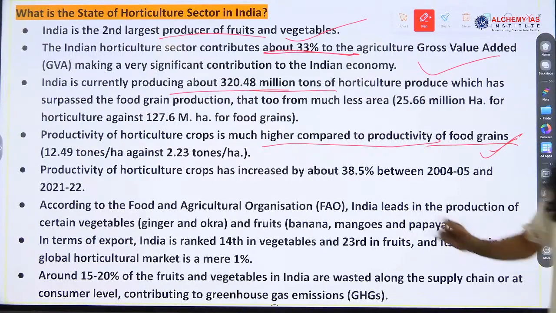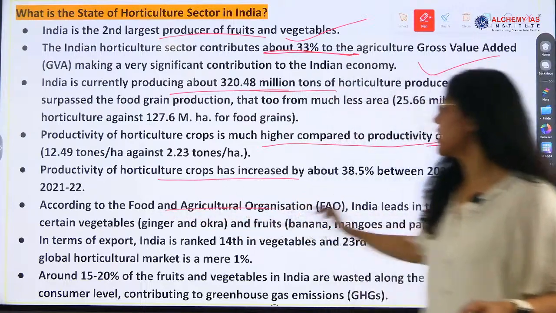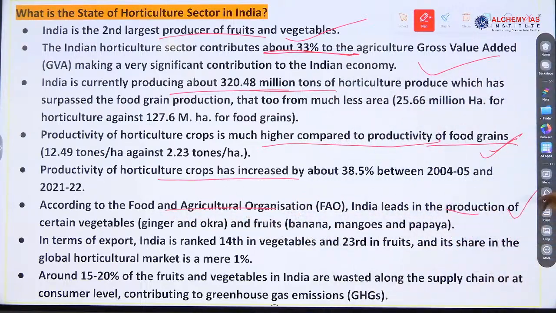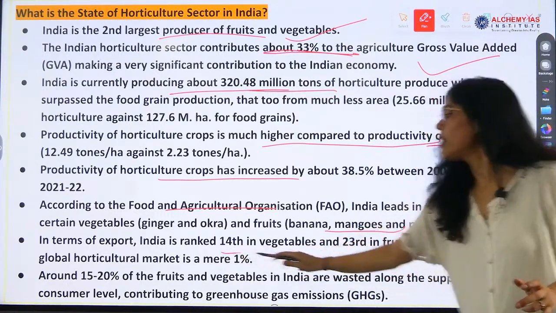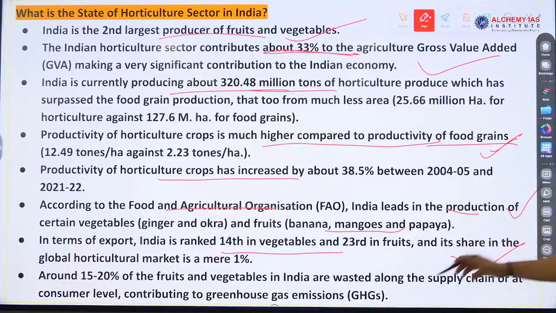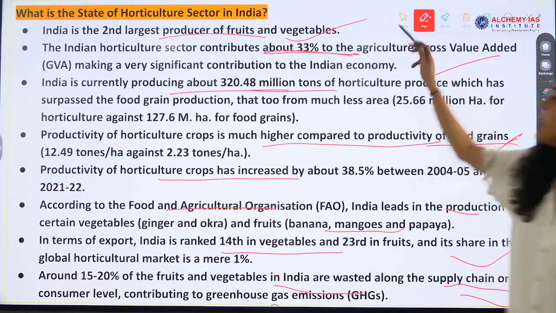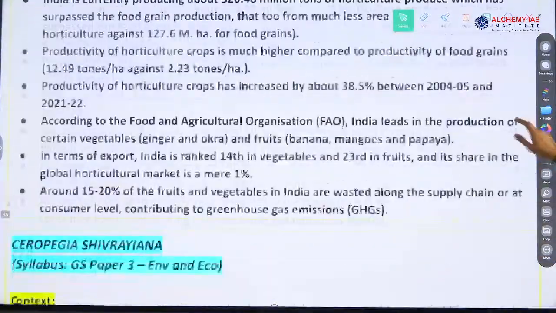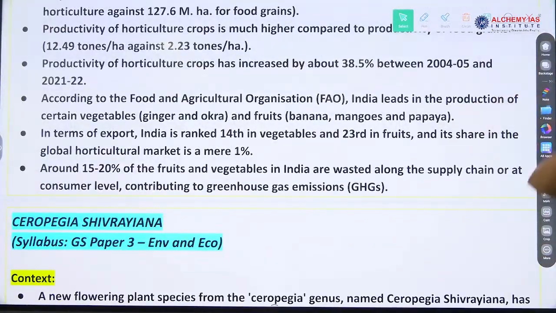Productivity has increased, and according to FAO, the Food and Agriculture Organization, India leads in the production of certain vegetables and fruits. India is ranked 14th in vegetables and 23rd in fruits, and 15-20% of fruits and vegetables in India are wasted along the supply chain. So we have to reduce this number also. 15-20% of the total product is wasted. So we have to address this also.